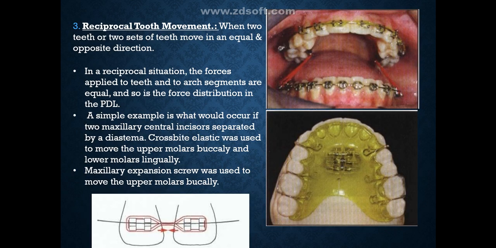Third will be reciprocal tooth movement. When two teeth or two sets of teeth move in equal and opposite direction, it is called reciprocal tooth movement. In a reciprocal situation, the forces applied to the teeth and to the arch segment are equal, and so is the force distribution in the PDL. A simple example is what would occur if two maxillary central incisors were separated by a diastema. Crossbite elastic was used to move the upper molar buccally and lower molar lingually. Maxillary expansion screw was used to move the upper molar buccally.